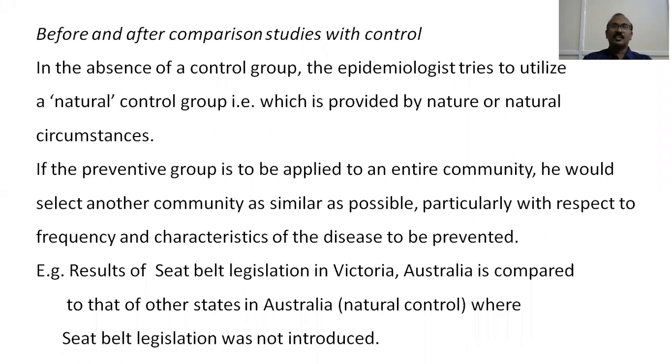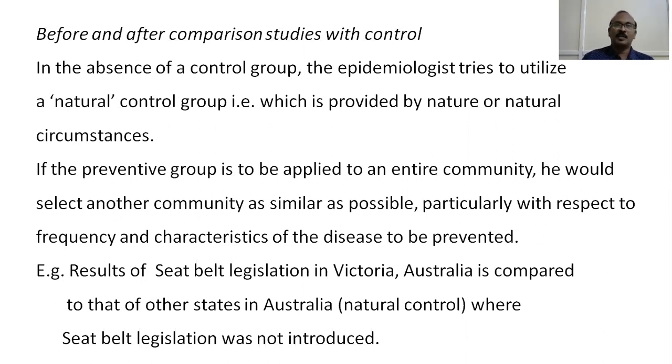Next is before and after comparison studies with control. In the absence of a control group, the epidemiologist tries to utilize a natural control group which is provided by nature or natural circumstances. Because it is very difficult to get a control group, the epidemiologist often tries to pick up a control which is available nearby or by natural circumstances.